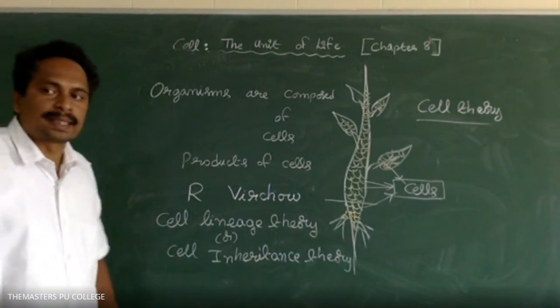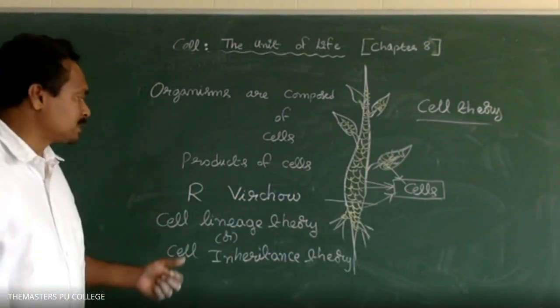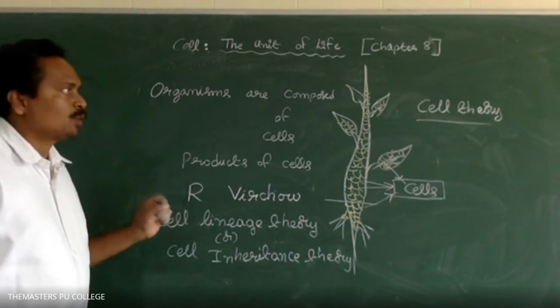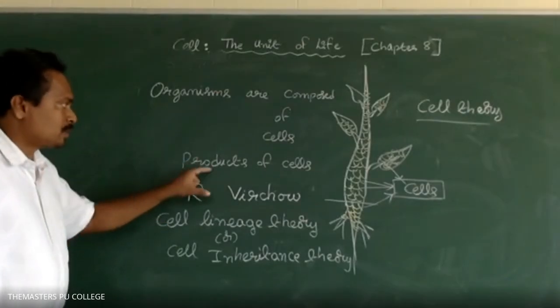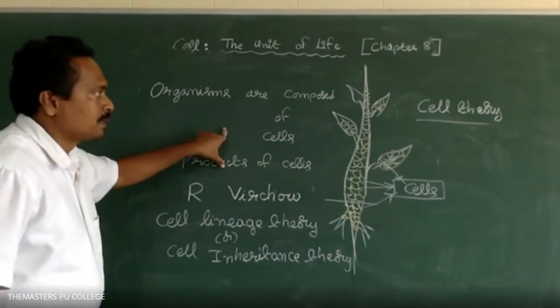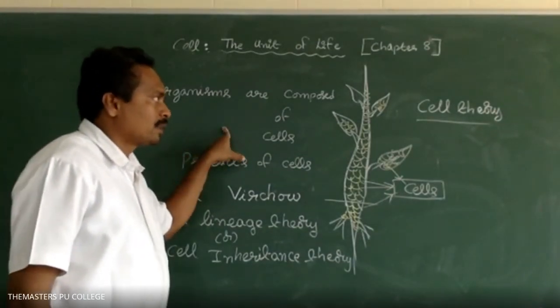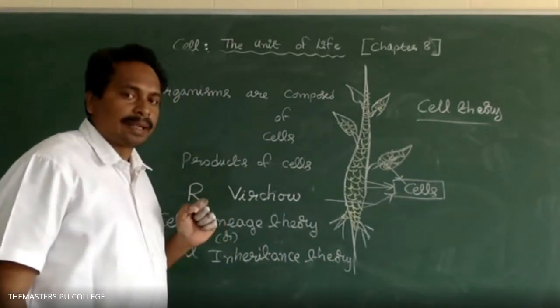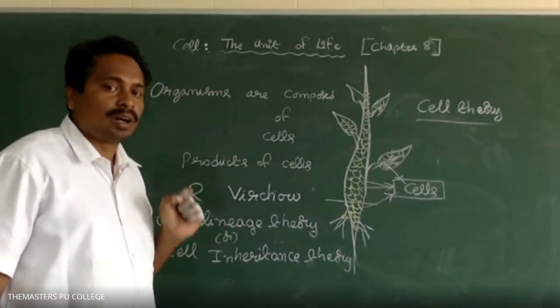Who proposed the cell lineage theory? R. Virchow. Who proposed the cell theory? Schleiden and Schwann. Their drawback in the cell theory is that they didn't explain how new cells were formed.